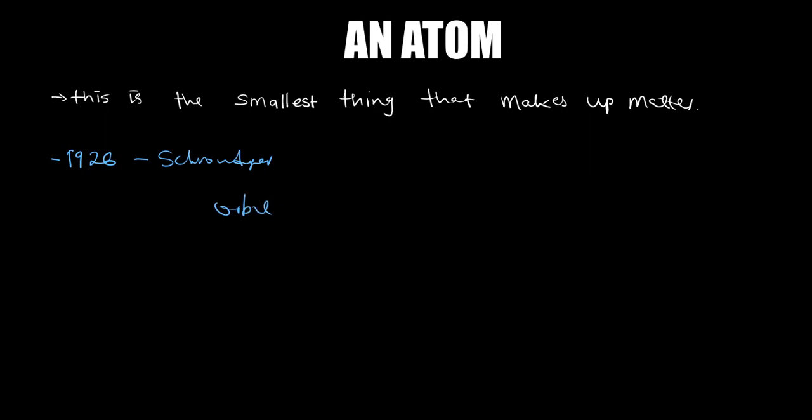So what are these orbitals? An orbital is a path, or it's just a 3D region where the probability of finding an electron is higher. So we are saying an orbital is a region of higher probability where we can find an electron. Orbitals are 3D regions where the maximum probability of finding an electron is found. So that's the definition of an orbital.